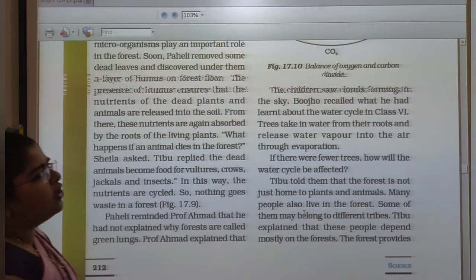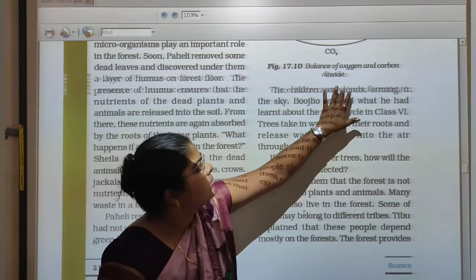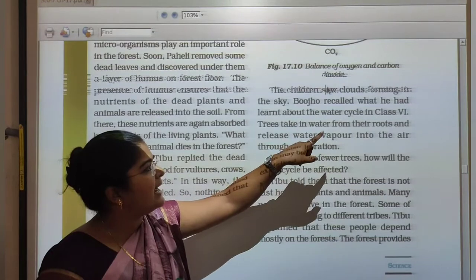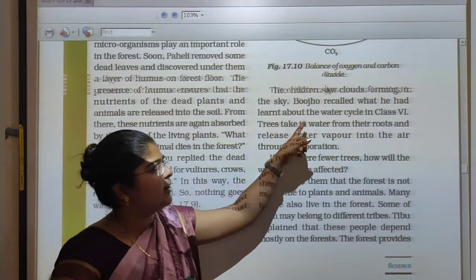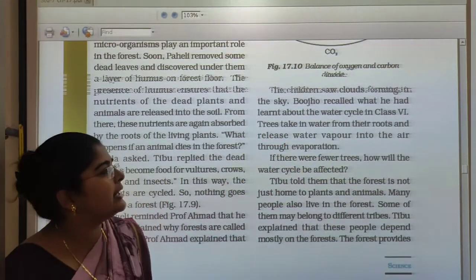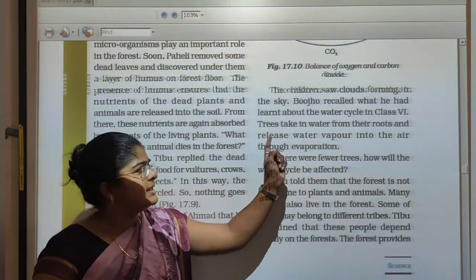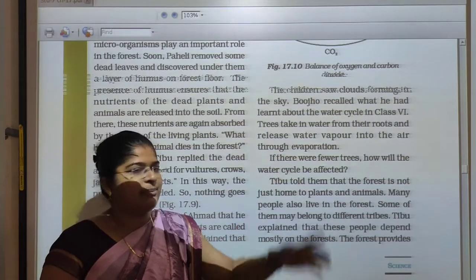The children saw clouds forming in the sky. Buzo recalled what we had learned about the water cycle in class 6. Trees take in water from their roots and release water vapor into the air through evaporation.